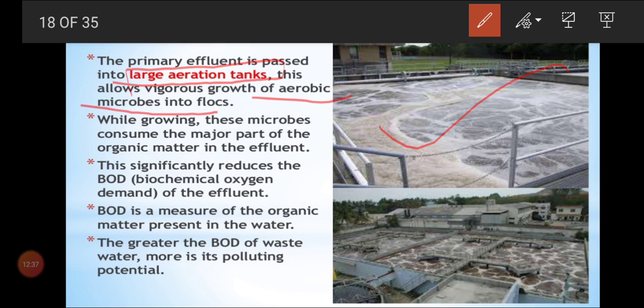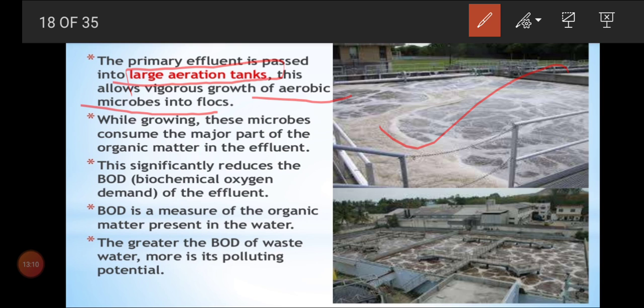So what do you mean by flocs, children? Flocs, the definition was given in your book. More amount of bacteria and fungal filament, they mesh, they form group like structures. They form a mass, like they form colonies like structures. That is only we can call it as flocs. So this is very interesting, because they need to work. Here the waste is huge, you know. So we need effective microorganisms. We need all kind of microorganisms like aerobic bacteria, anaerobic bacteria, and fungi. Everything we need for a better treatment.